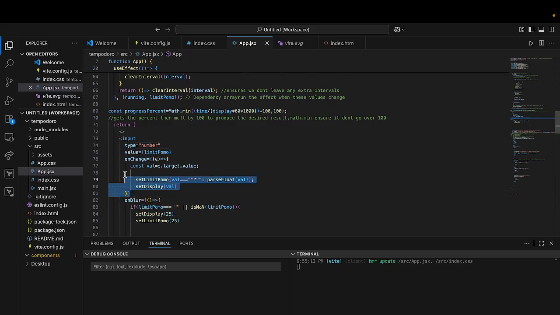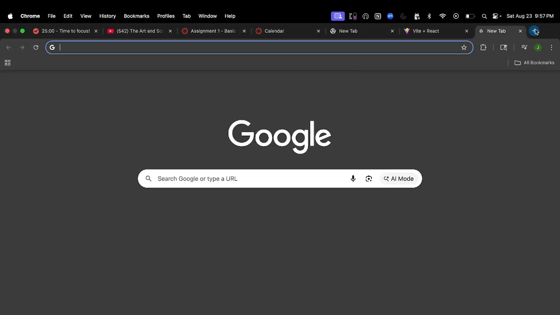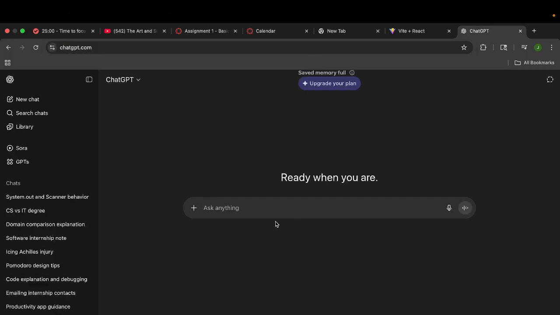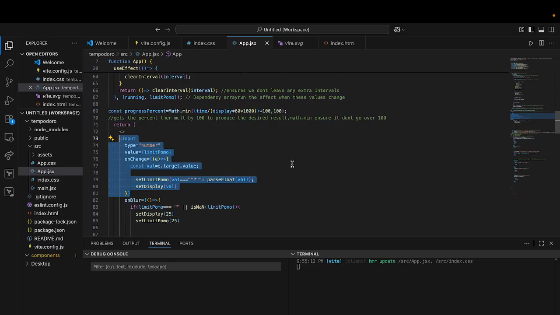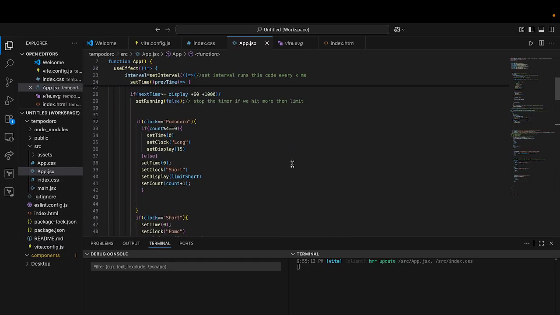So this is where we gotta use our resources. And the biggest resource we're gonna use is chat. So I'm gonna be smart about this. I'm gonna ask chat, should this code in React change the value of limit POMO globally after the user inputs a number? Wait, let me make sure that the value I inputted before was right.